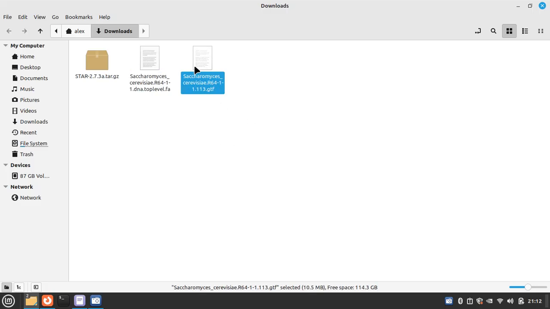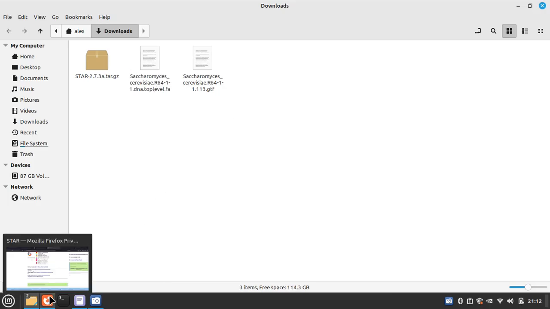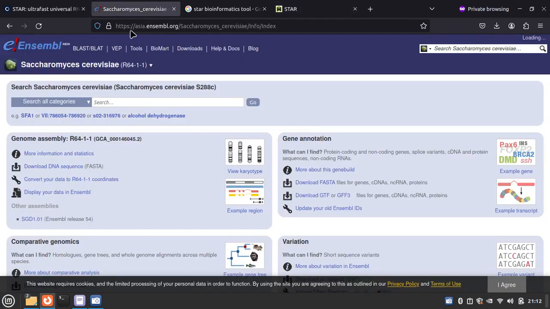We need these two files to make the genome index. You can download these two files from this site, this FASTA file and the GTF file from here. Let's do it.